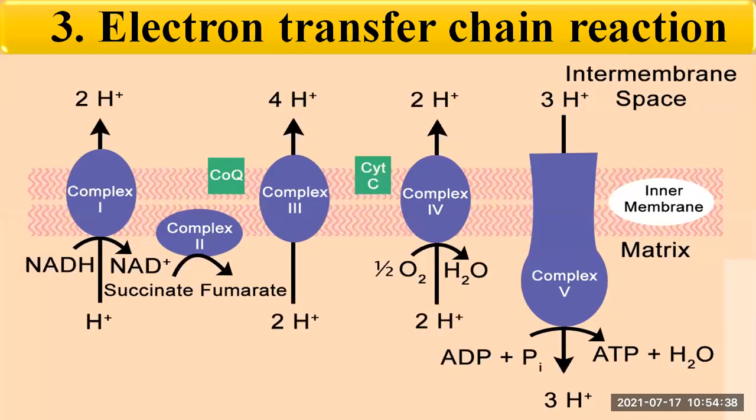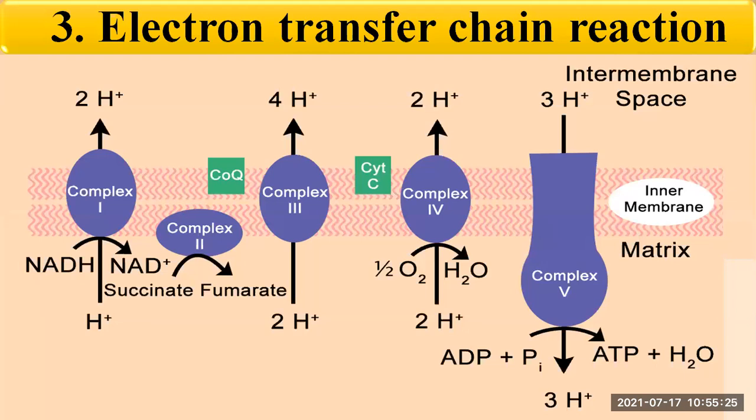Then the third step is called the electron transfer chain reaction. The molecules of NADH2 and FADH2 which are formed during all the above processes participate in the electron transfer chain reaction, and due to this, three molecules of ATP are obtained from each NADH2 molecule and two molecules of ATP from each FADH2 molecule. Besides ATP, water molecules are also formed in this reaction. So the electron transfer chain reaction operates in the mitochondria only.